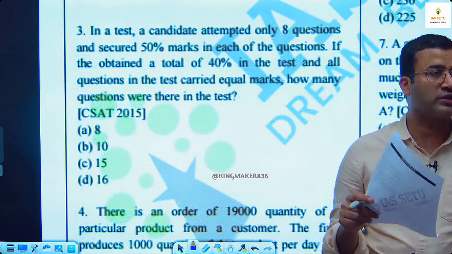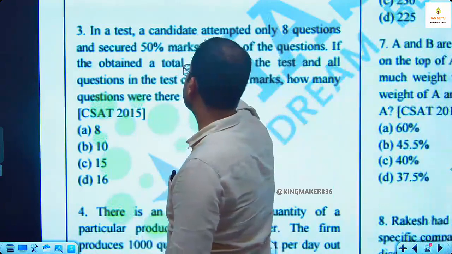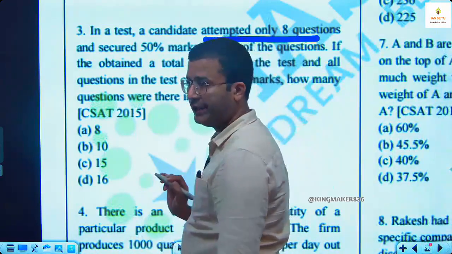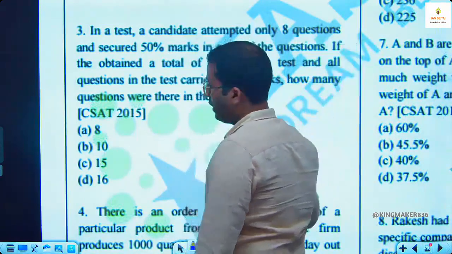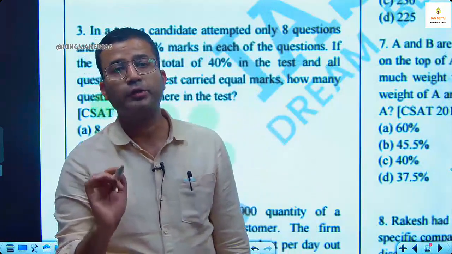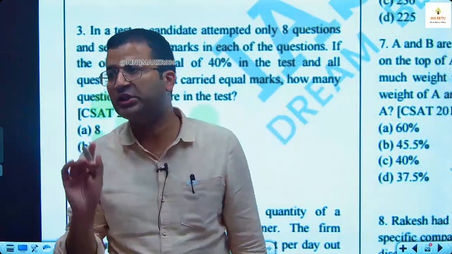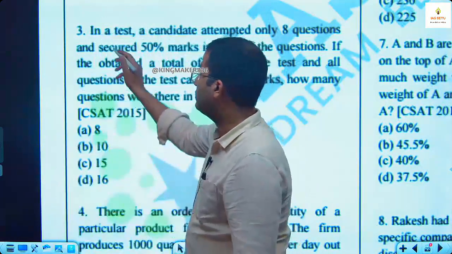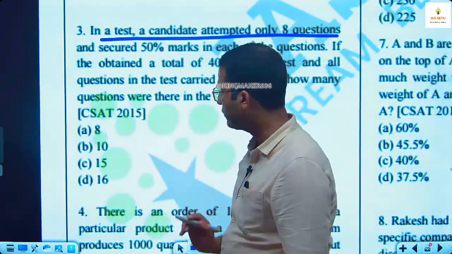Okay, question समझ में आया? Question समझाता पहले. In a test, a candidate attempted only 8 questions. अच्छा, category 1 student, what you do? You can have pencil, pen in your hand. Try to break the question into parts. पहले क्वेश्चन को ब्रेक करना आना चाहिए कि क्वेश्चन में क्या क्या दिया. क्वेश्चन में पहली चीज दिया, a candidate attempted only 8 questions. ठीक है.